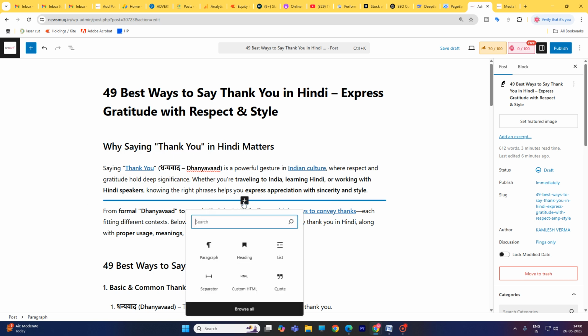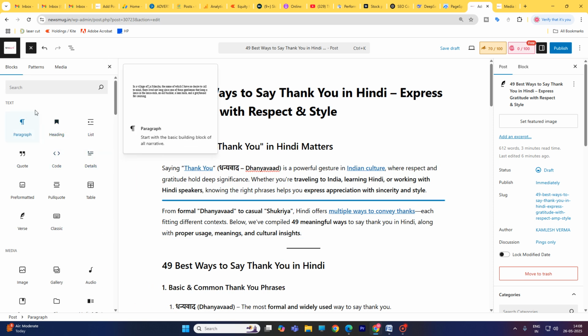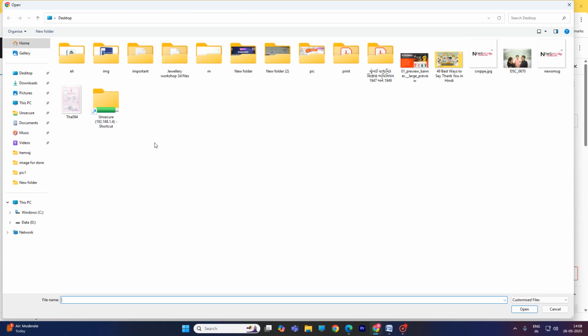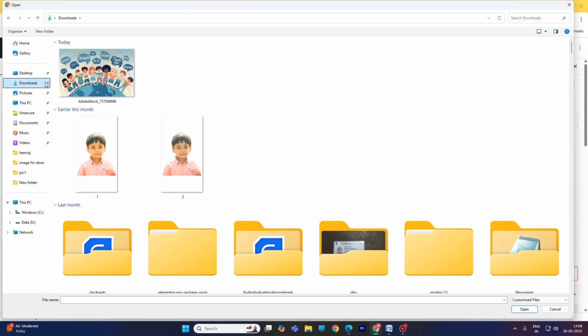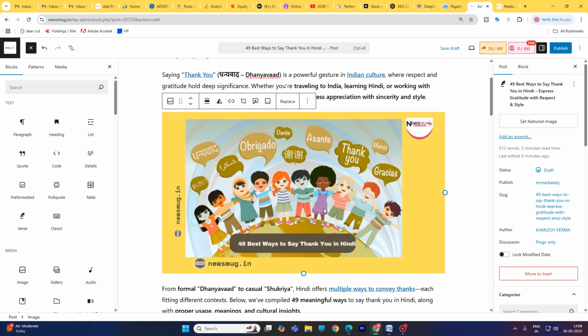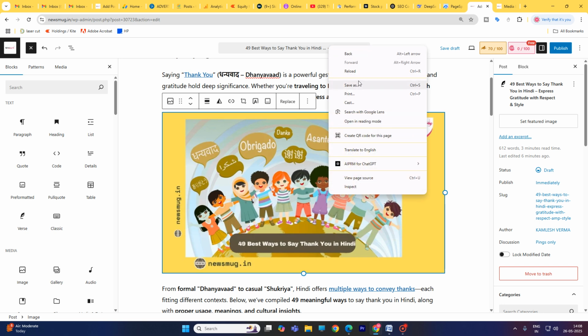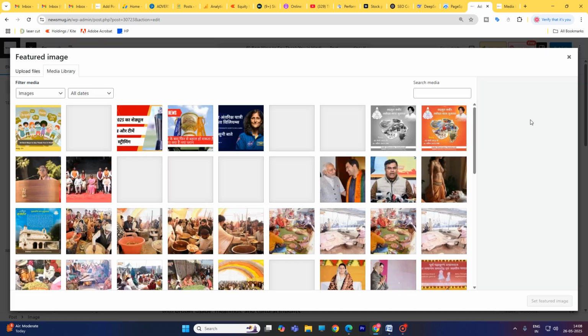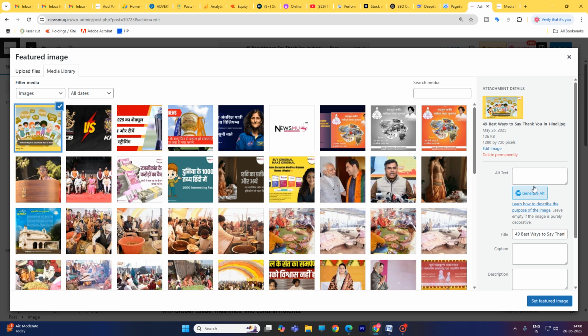So here is the option, browse all, and image. This is the image, upload, and download it. Go to download and desktop mode. This is the image I just pasted over here. Okay, just copy this URL. Yeah, set as feature image. Okay, here you have to paste this